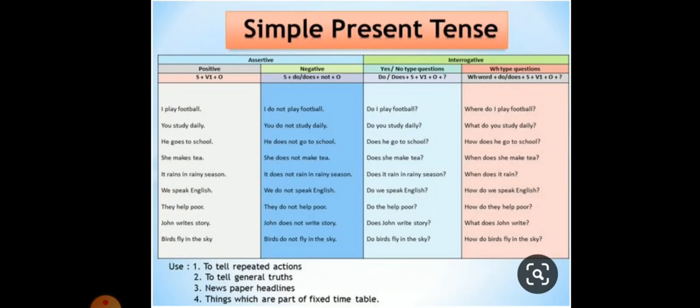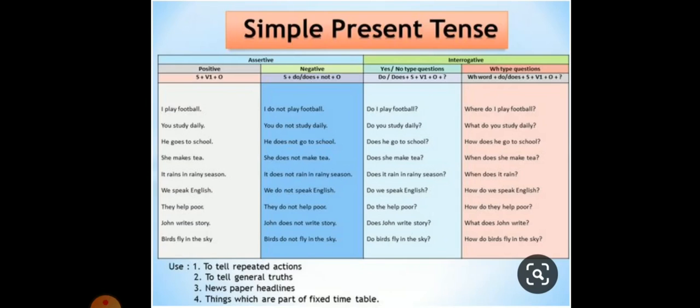Forms of simple present tense. Simple present tense can be categorized into three forms, that is your affirmative sentences, your negative sentences, and your interrogative sentences. Your affirmative sentences can be termed as your positive sentences. The structure for positive sentences would be subject plus verb first form plus object. An example, I play football. Similarly, negative: subject plus do/does plus not plus object. For interrogative: do/does plus subject plus verb first form plus object plus question mark.